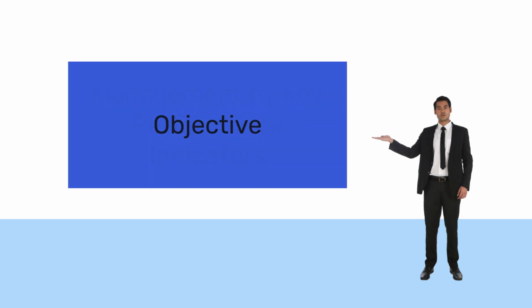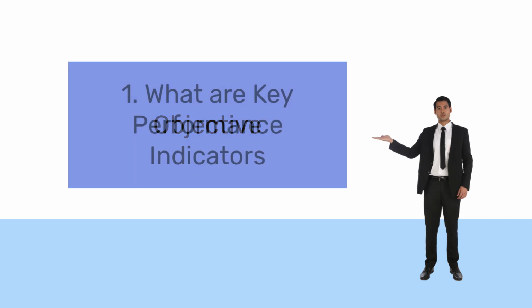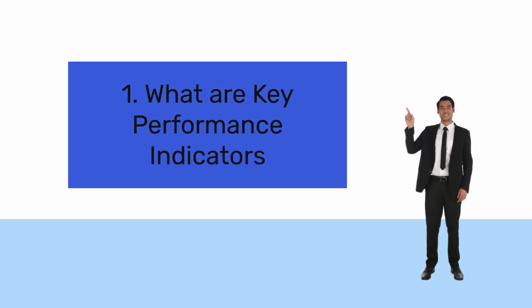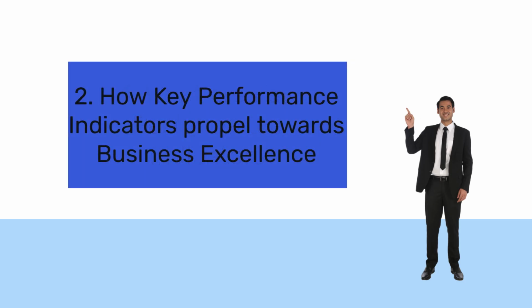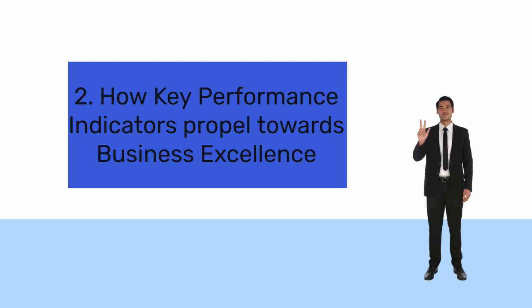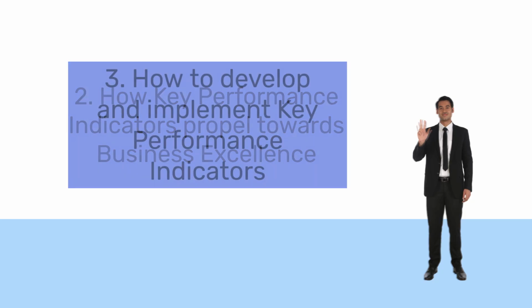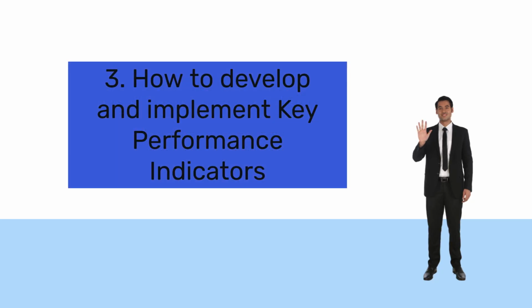The objective of this micro-learning module is to educate the learners on: 1. What are key performance indicators? 2. How key performance indicators propel towards business excellence. 3. How to develop and implement key performance indicators.